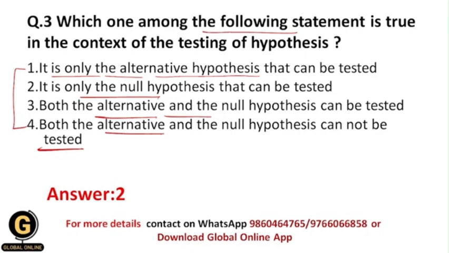So this is the most important concept in the testing part of hypothesis, because we need to know exactly what type of hypothesis we are going to test, and here the answer is 2, which is we are going to test only the null hypothesis, okay.